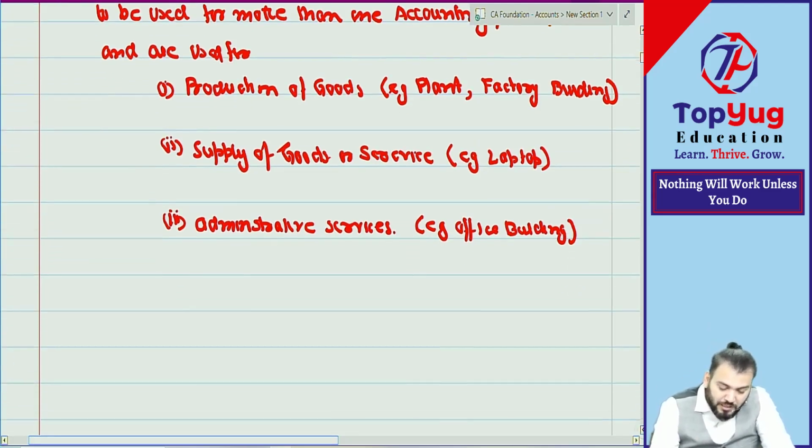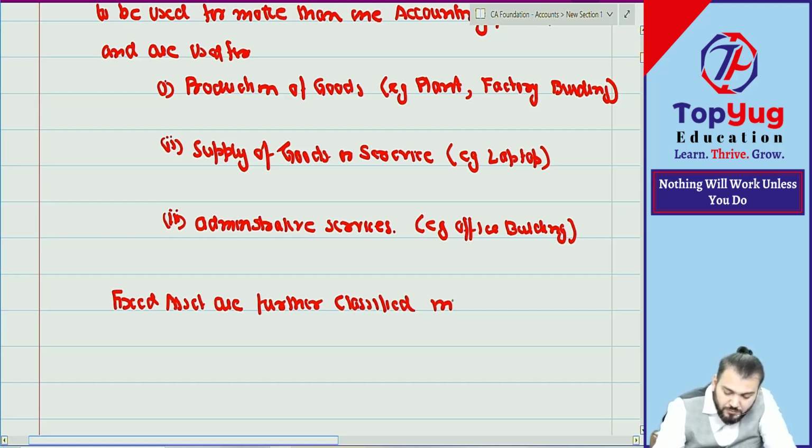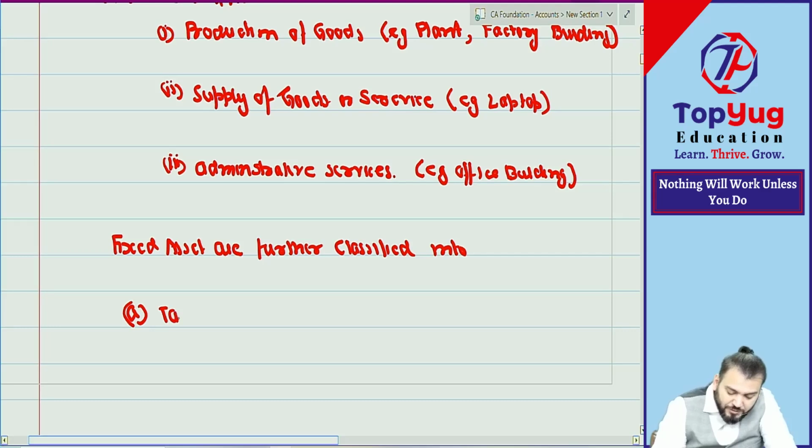Now, can I say this fixed asset is further classified into point number A, tangible asset, correct?